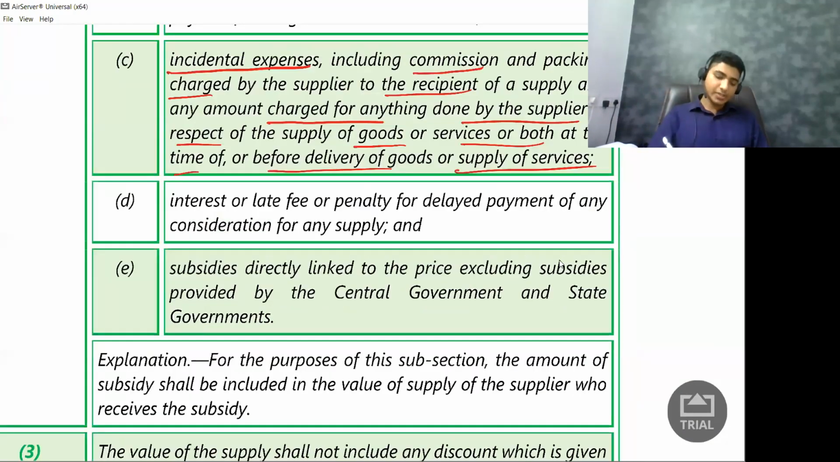Next, so this is interesting. That is D. That is interest or late fee or penalty for delayed payment of any consideration for any supply. So what are they talking about here? In simple words, let's say